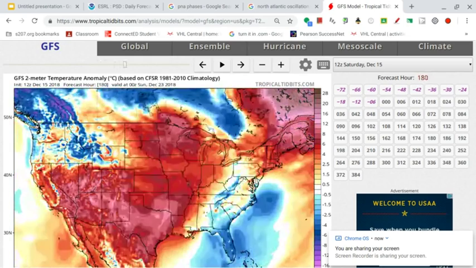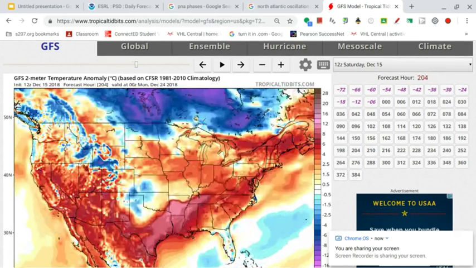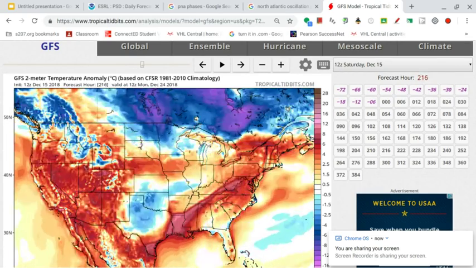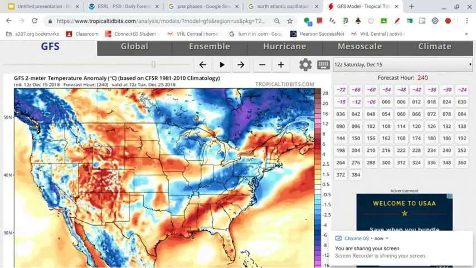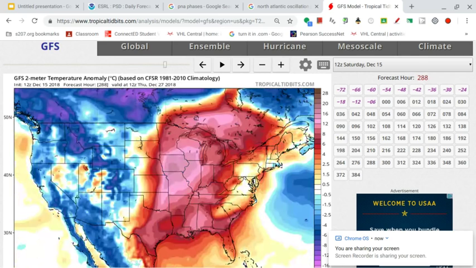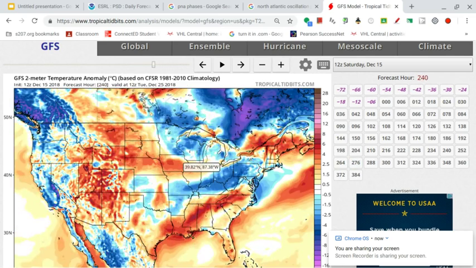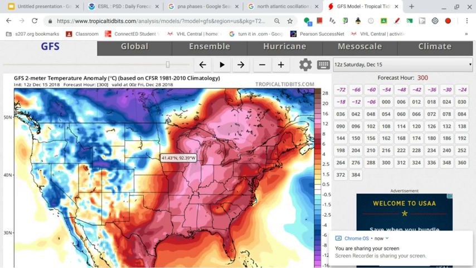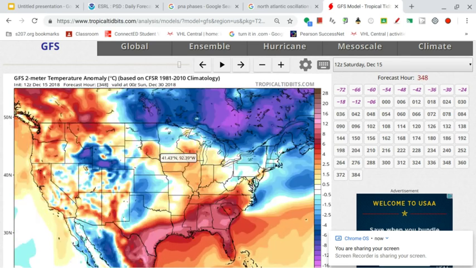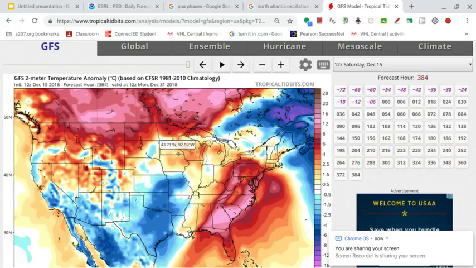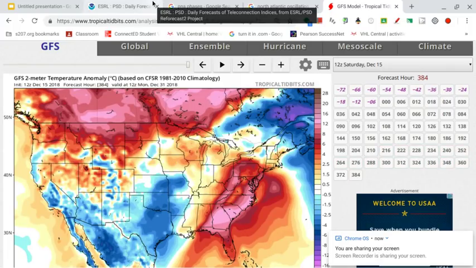So look at this, just warm. Anywhere you see the orange colors, the red colors, that is above average. Anywhere you see blue, that is below average. A little bit towards the 25th, 26th, maybe around Christmas time, a little bit of cold air trying to sneak in right there. Still very above average, at least for, I would say, 80% of the country. And then maybe a little bit cooling off, but still very warm. So December looks to be fairly warm for 2018.